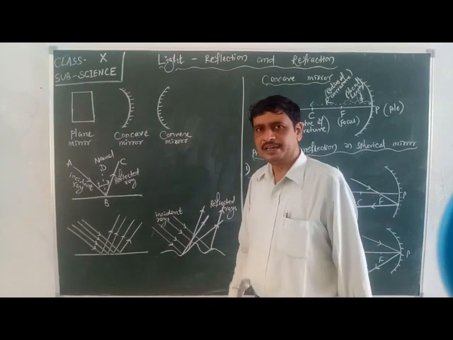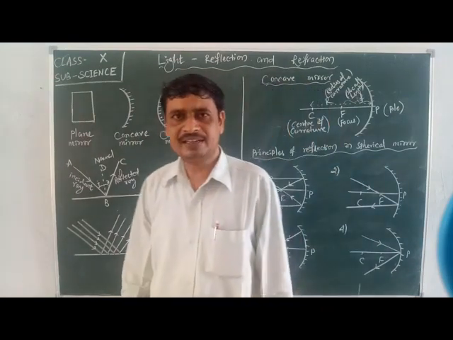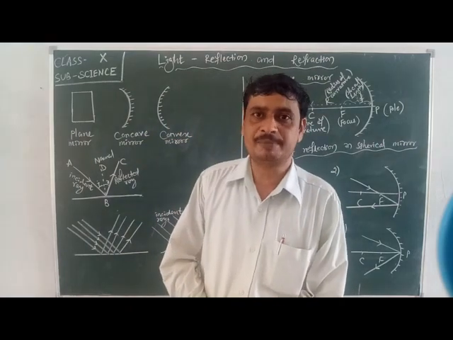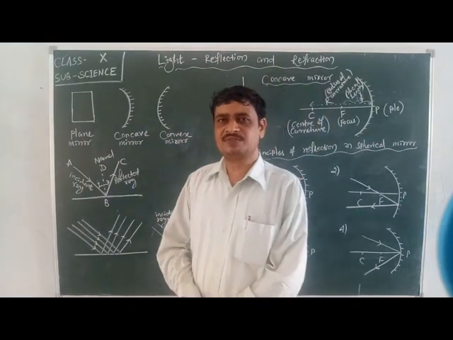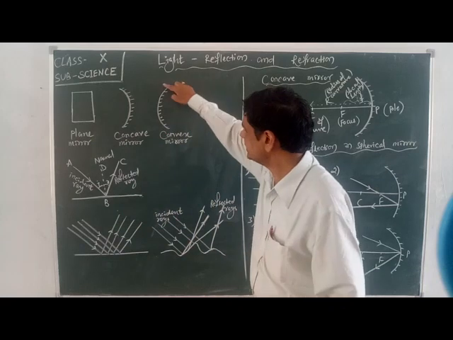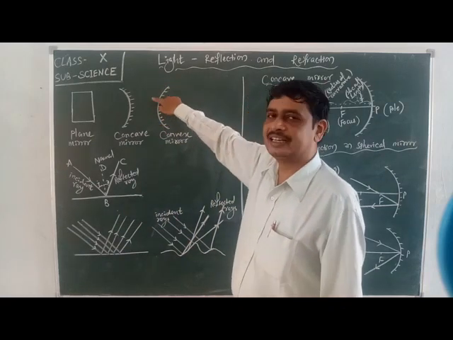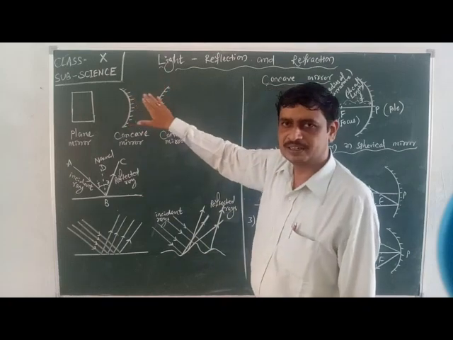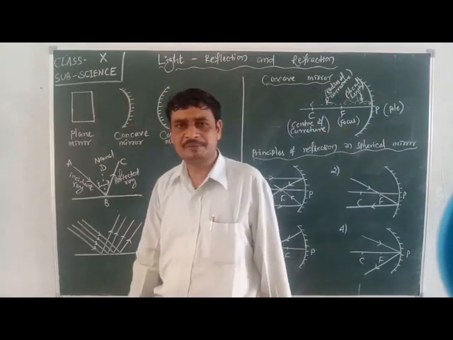But if the mirror having the reflecting surface is convex in nature, convex means when it is curved outward. Since this reflecting surface is curved outward, this mirror is said to be a convex mirror.